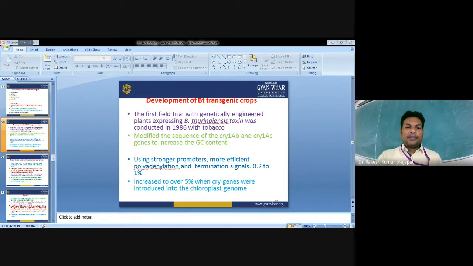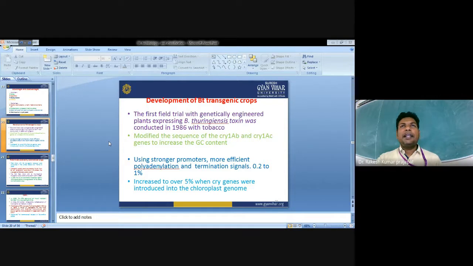Now, if we talk about the recent status of Bt cotton and Bt transgenic crops, the first field trial with a genetically engineered plant expressing Bacillus thuringiensis toxins was conducted in 1986 with tomato. The first transgenic plant developed through Bt was tobacco. Then they modified the sequence of the Cry1Ab and Cry1Ac genes to increase the GC content, because this is a bacterial protein.